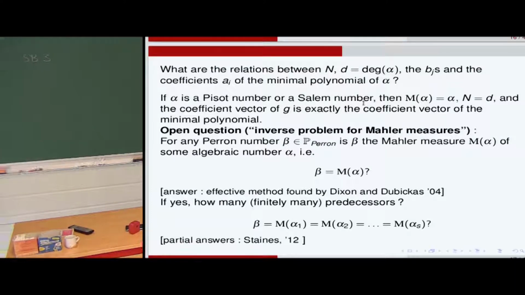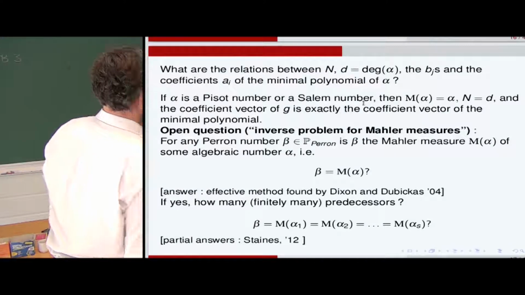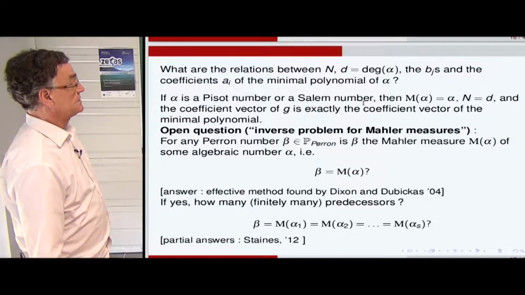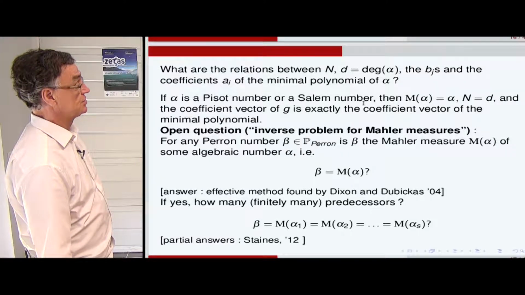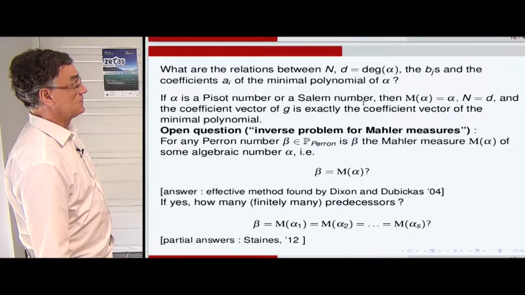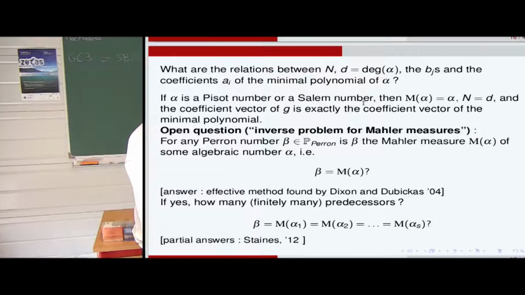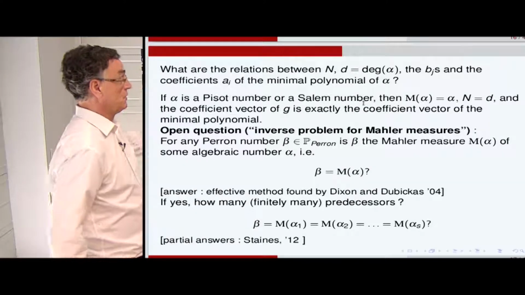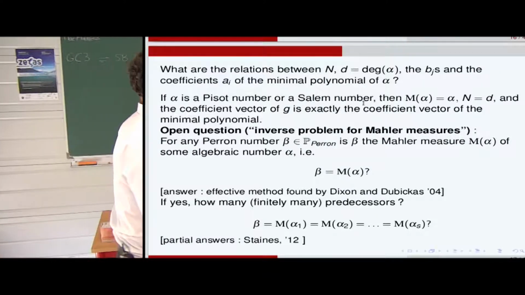What are the relations between n, the degree of alpha, the coefficients, and the coefficients of the minimal polynomial of alpha? It's a very general problem, and there is no general solution today. So if alpha is a Pisot number or a Salem number, as I said, by definition, the Mahler measure of alpha is equal to alpha, and n equals d, and the coefficient vector of G is exactly the coefficient vector of the minimal polynomial.